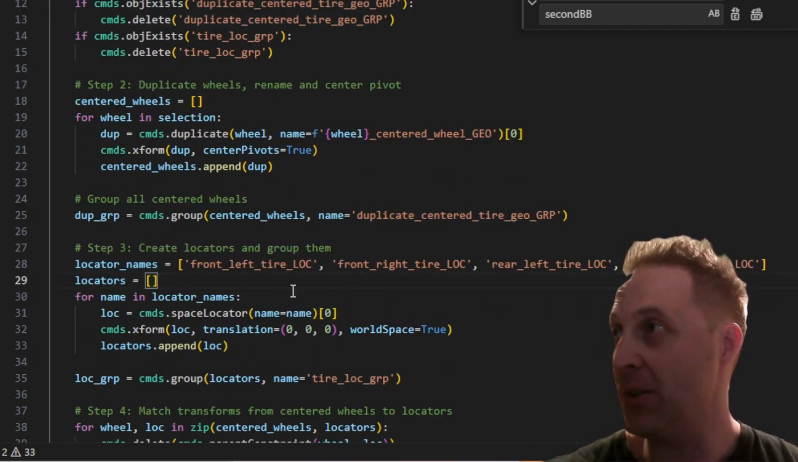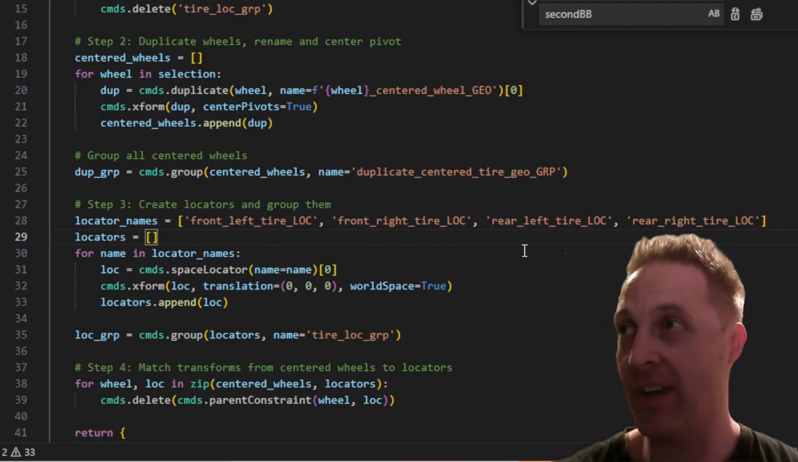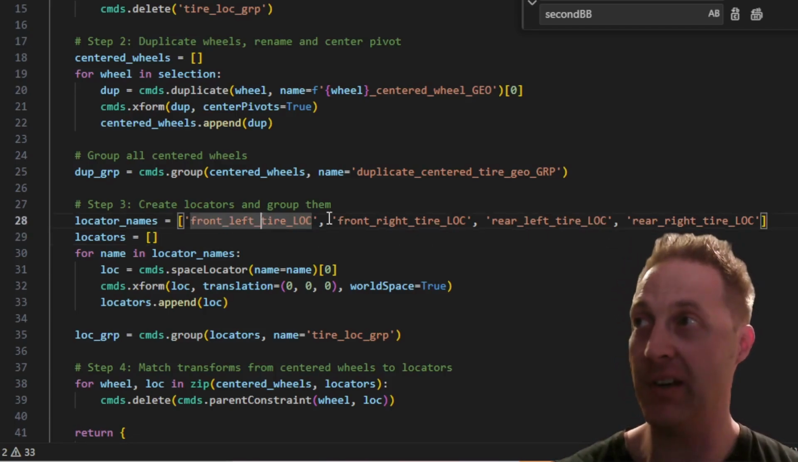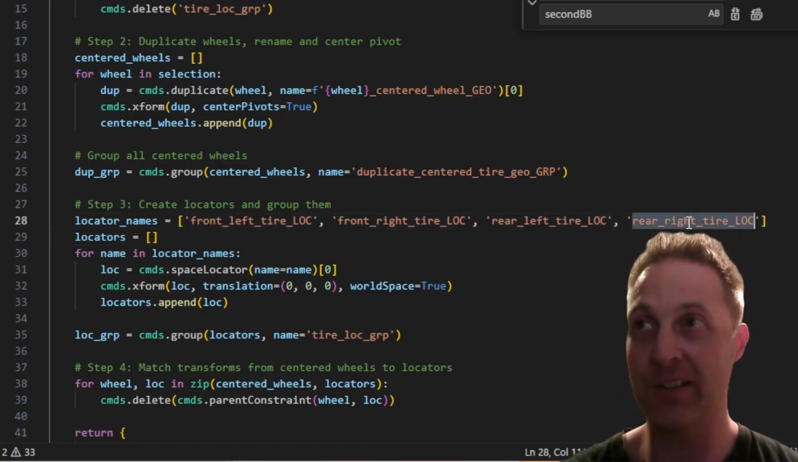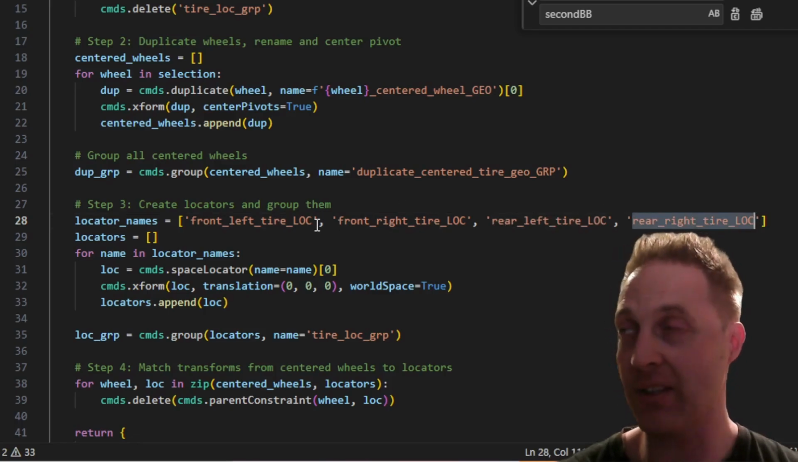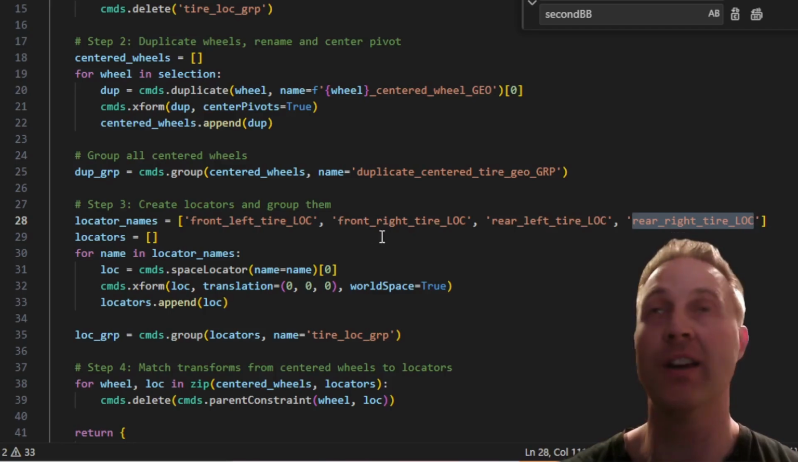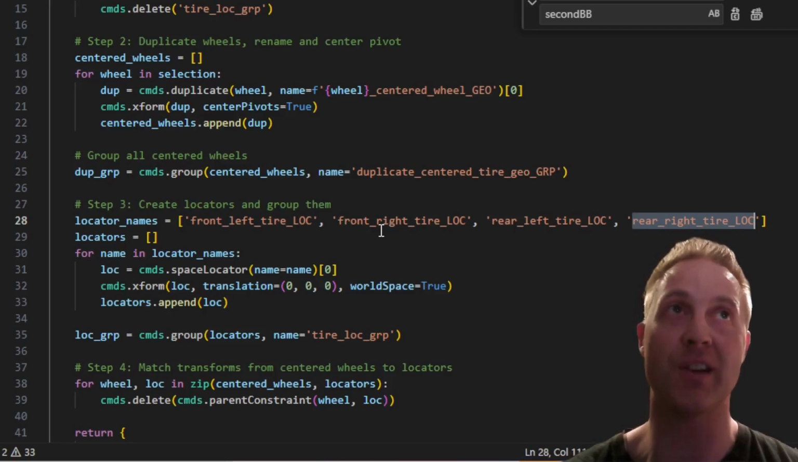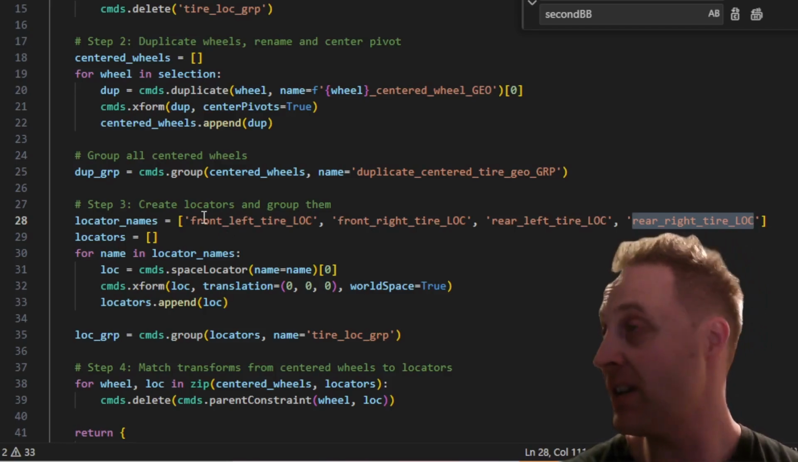Create locators and group them. So locator names equal front left tire loc, front right tire loc, rear left tire loc, rear right tire loc. And this ordering here corresponds to the order in which we selected each of the tire geos. That's why you have to select them in order, because if you don't, then you're going to get the naming of these locs different than the positions of the geometry on the car, and then later when we build controls and stuff, it'll all have the wrong names. So that's why we make sure that we select in this order.